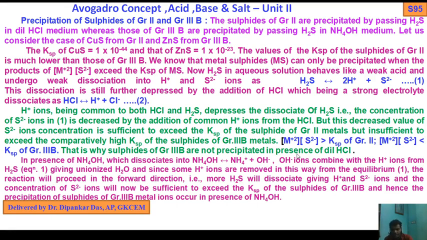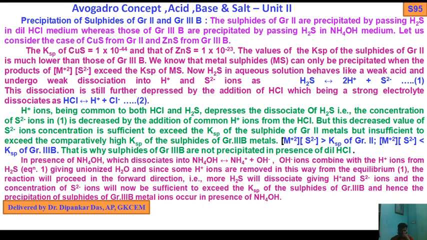So the product of the molar concentration of M2+ and the molar concentration of S2- is greater than the KSP of group 2. That's why they precipitate as sulfides. But the product of the molar concentration of M2+ and S2- is less than the KSP of group 3B. That is very important. That's why sulfides of group 3B are not precipitated in the presence of dilute HCl.